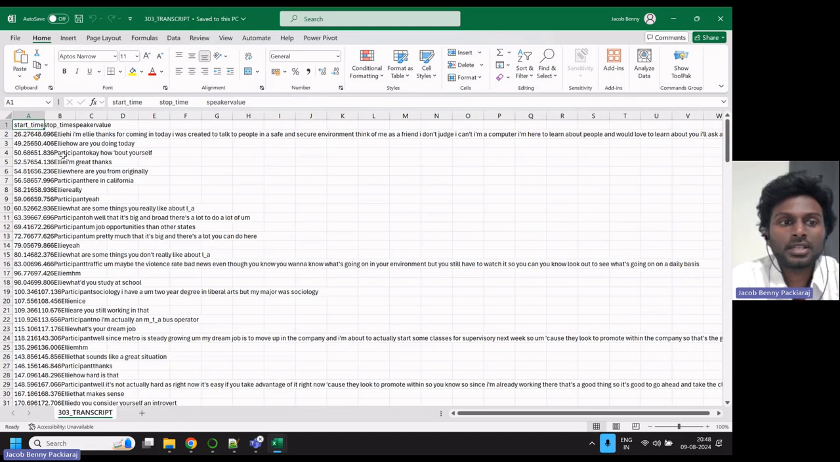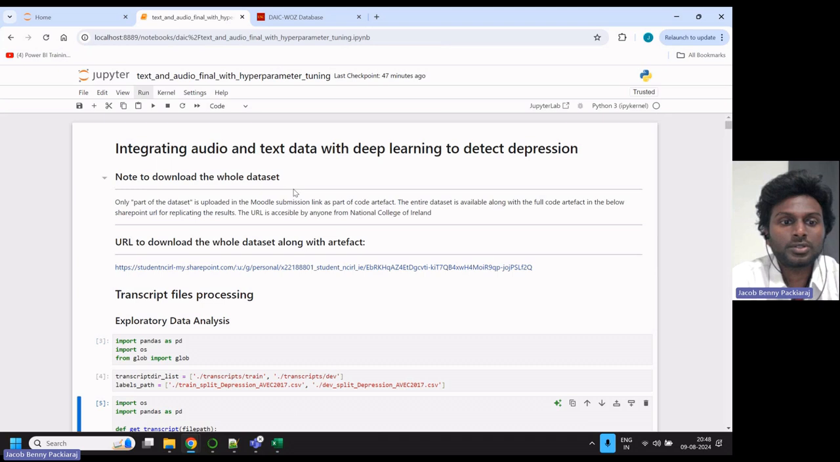I'll be focusing more on the participant data, to understand the tone of the words that they have used, to predict whether they are depressed or non-depressed based on the sentences. So I will be walking through the code now.